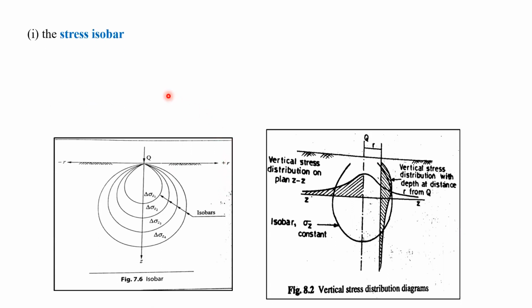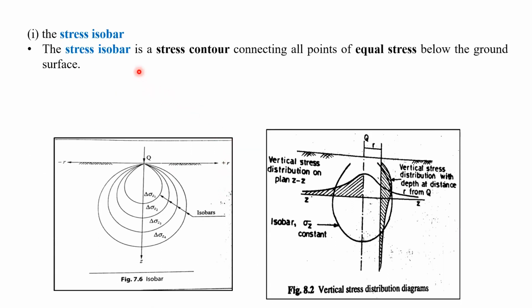We can see the stress isobar, what it says, that below the ground level, suppose whatever the load is going to work on, either on the ground surface or at some depth below the ground surface, or let us take one structure.